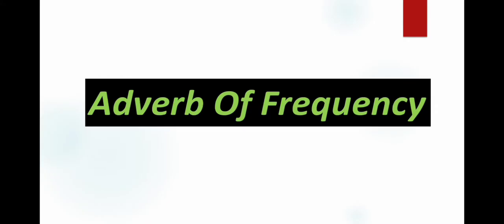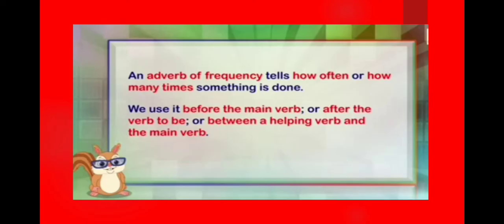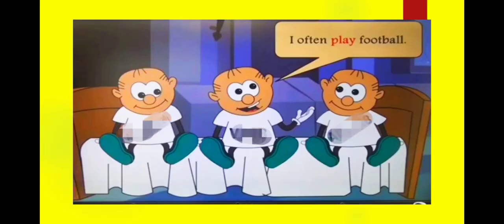Now we'll know about the fourth type of adverb, that is adverb of frequency. An adverb of frequency tells how often or how many times something is done. We use it before the main verb or after the verb to be or between a helping verb and the main verb. When an adverb shows how often an action has been done, it is known as an adverb of frequency. It describes how often an action happens. It will be more clear with the help of some examples.